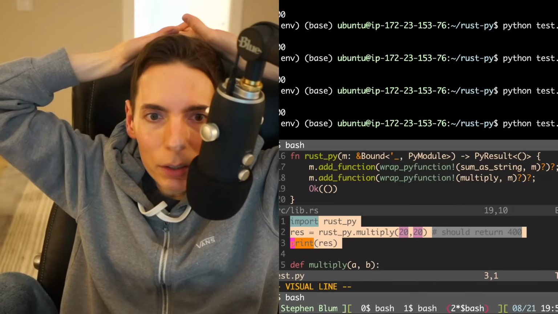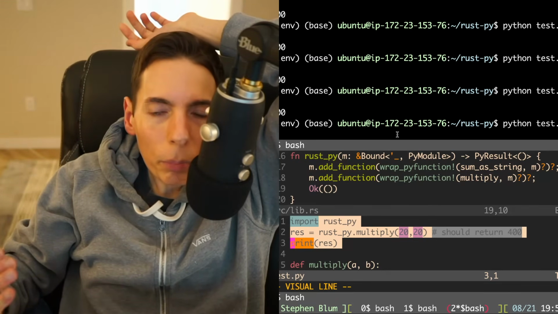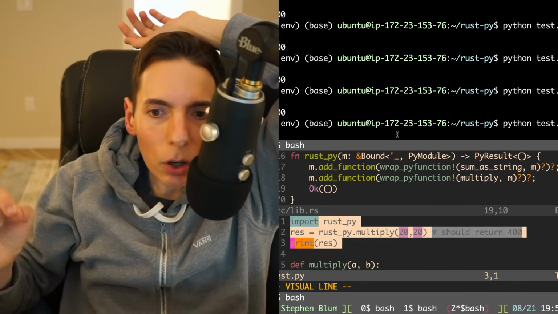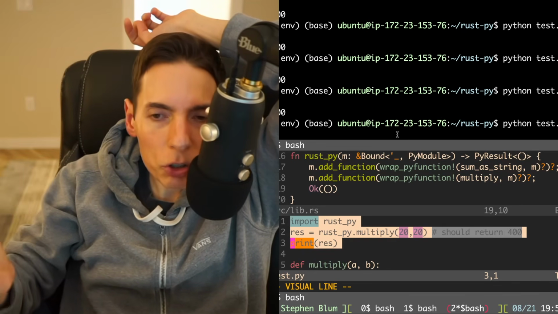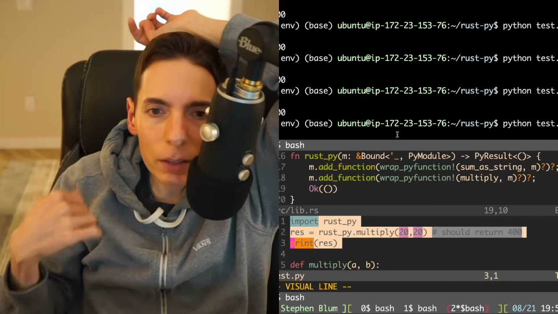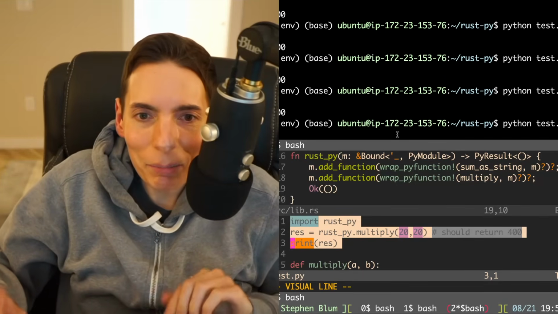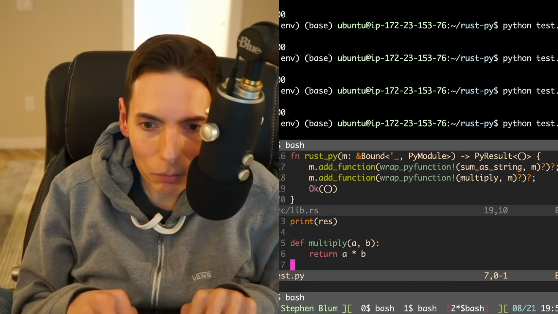Which one is the main language? You can do it either way. You can call Python from Rust and Rust from Python. But I think it's more interesting to call Rust logic from inside Python because you get the benefit of a benchmark. Yeah, I want to do the benchmark. We're running out of time. We've only got 8 minutes and 30 seconds.